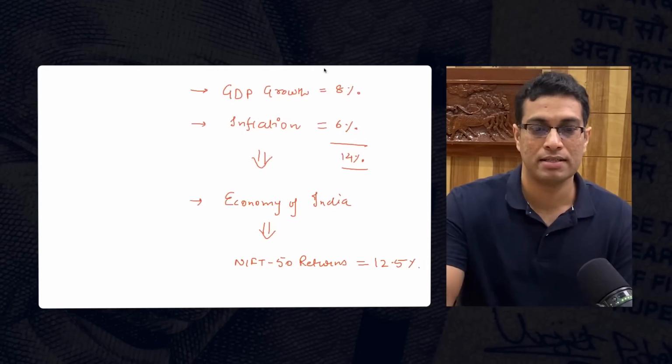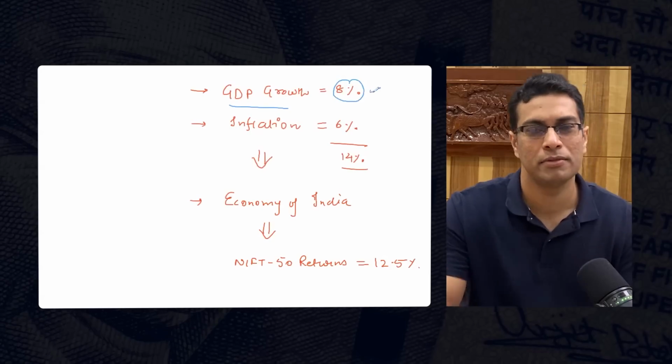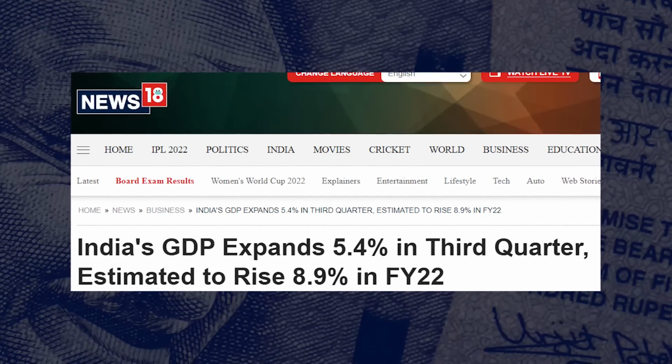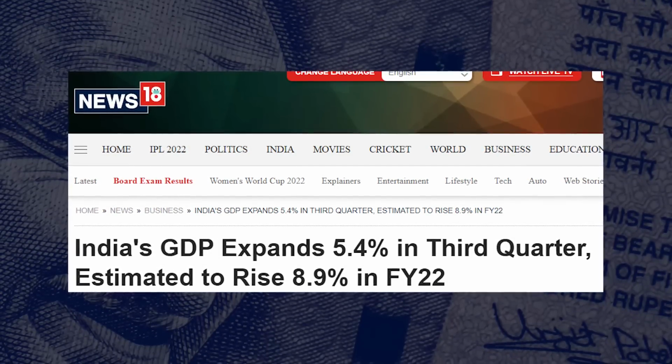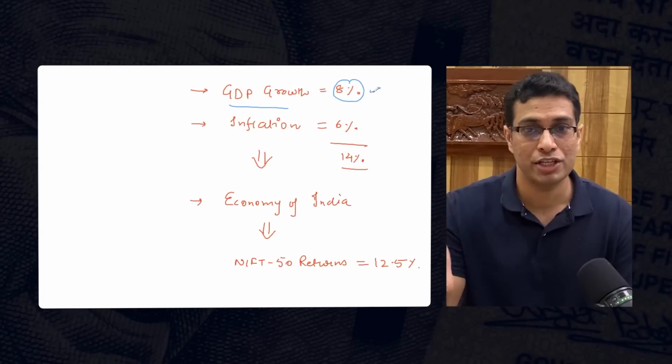So before jumping into 5 specific steps, let me first and foremost mathematically prove it to you why making 15% returns in India is not that complicated. So the math of 15% goes something like this, that first and foremost, the GDP growth of India is roughly 8%. Now you can check a lot of statistics. Here is an article which displays that this year's forecasted growth of India's economy is roughly 8 to 8.5%. So this is the growth of the Indian GDP.